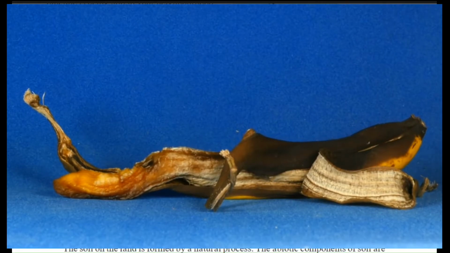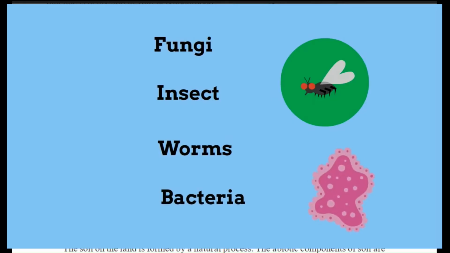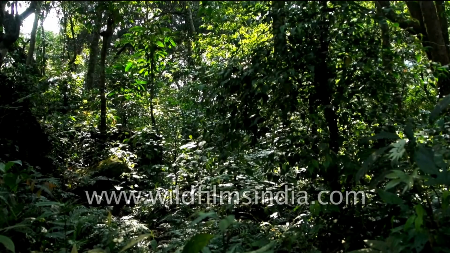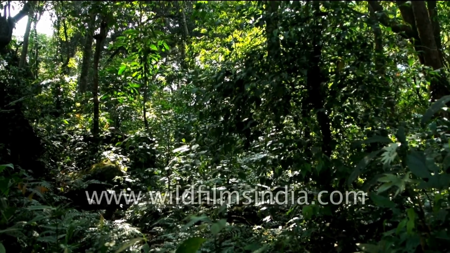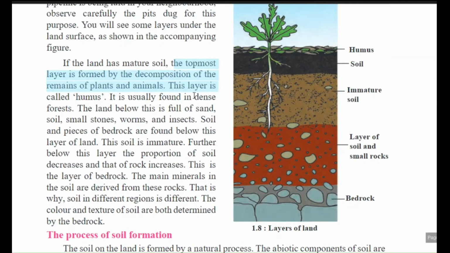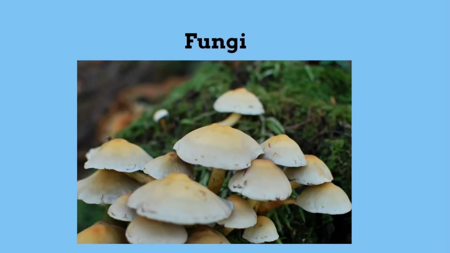It is usually found in dense forests. Why is it found mostly in dense forests? Dense forest means the area in which a large number of huge plants are there. In the falling season, whatever leaves fall, a large amount of humus is formed.